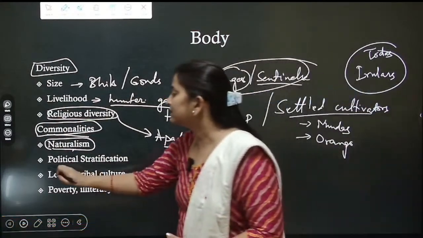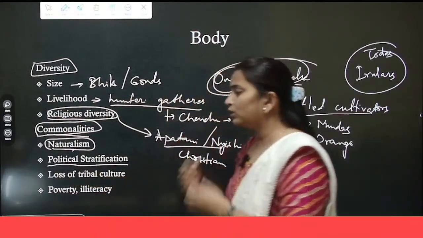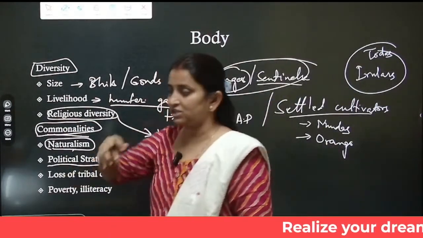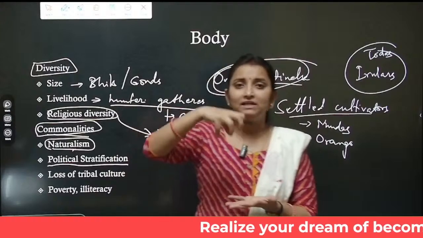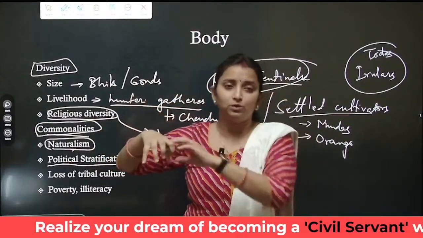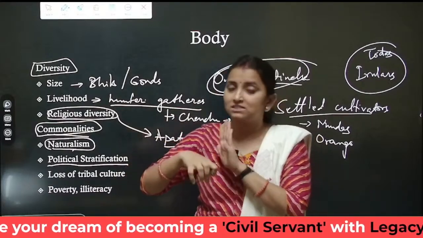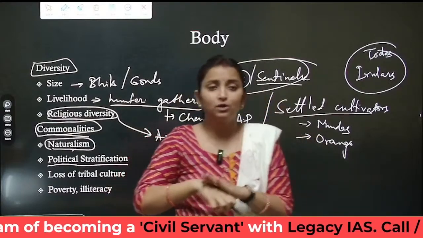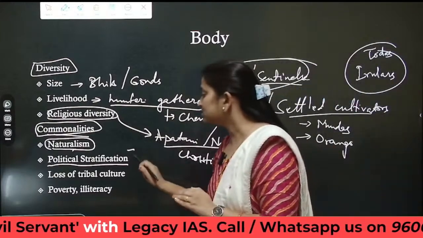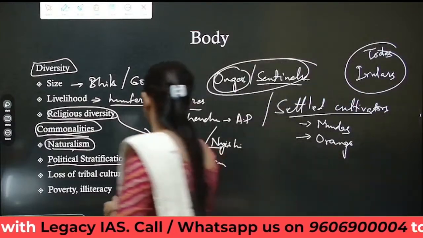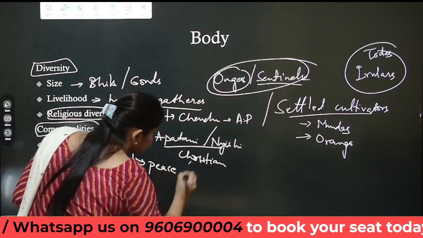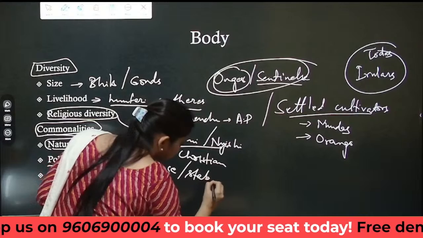Or the political stratification. In all the tribes that we have in India, there is a proper political stratification. Every tribal leader has a particular task to do. Okay, this task is never co-opted. Okay, nobody else does that task. It is designated, left to him. He or she, that tribal leader, will only accomplish that task. So because of the political stratification, there is maintenance of peace or stability within a tribal culture usually.